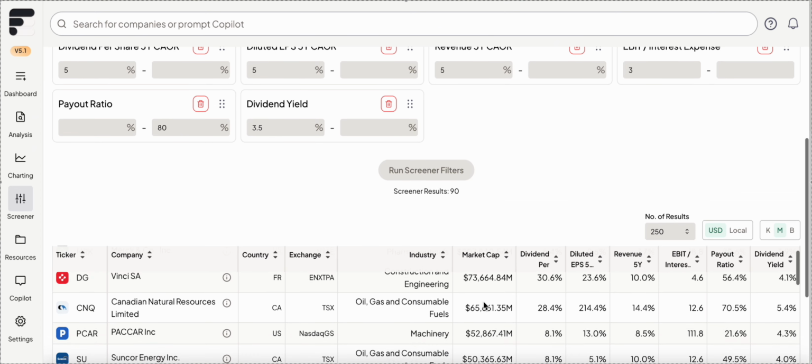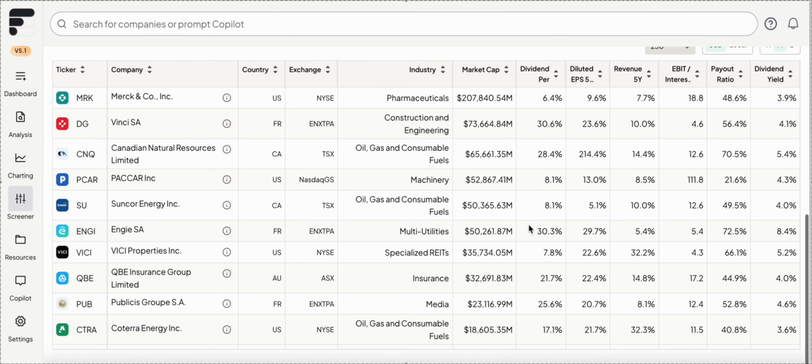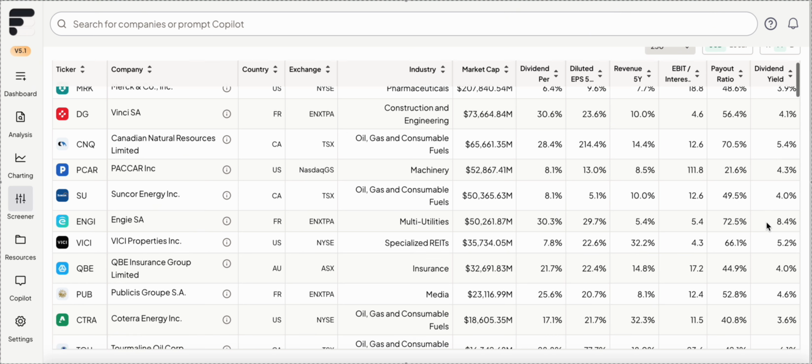90 companies. That's not bad. Let's see what we're getting here. So we're getting revenue. We've got 7, 10, 32%. Oh, that's beachy. We've got good interest coverage ratios. We've got reasonable dividend yields here. And we've got reasonable payout ratios. So we can start tightening these down even more.